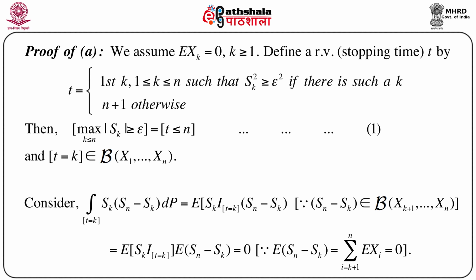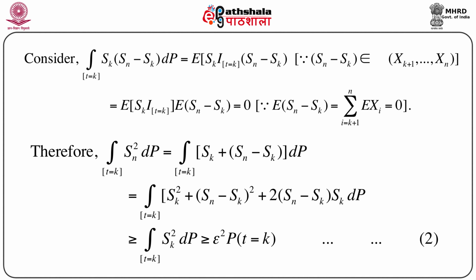It is pretty obvious that the event T equals k belongs to the Borel sigma field generated by X1, X2, up to Xn. We have already defined the meaning of the Borel sigma field generated by a sequence or a set of random variables. Now, one important point that I already mentioned: this inequality is very important, no doubt about that, but we should also look into the technique of how it is proved. This is a very nice technique and it can be applied anywhere in mathematics, probability or statistics.